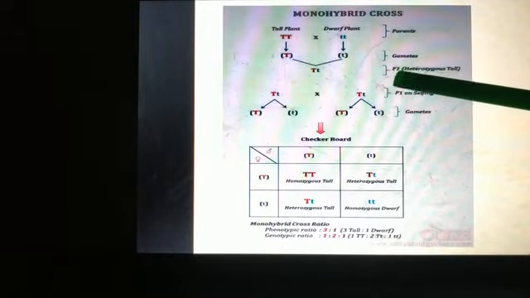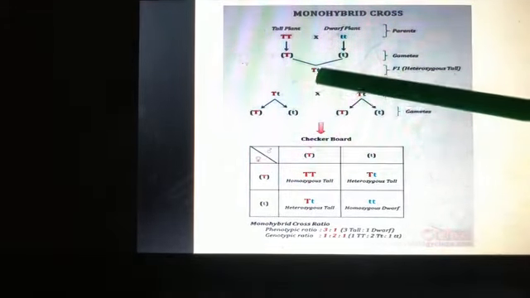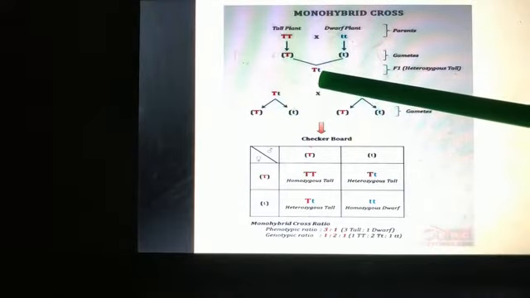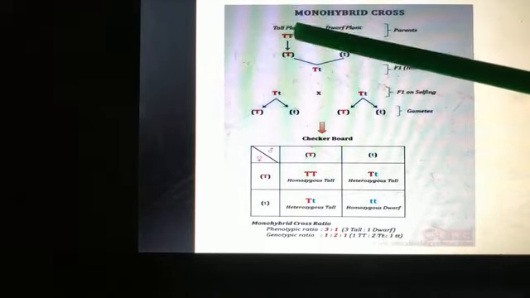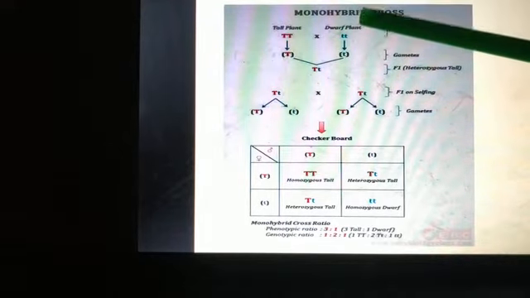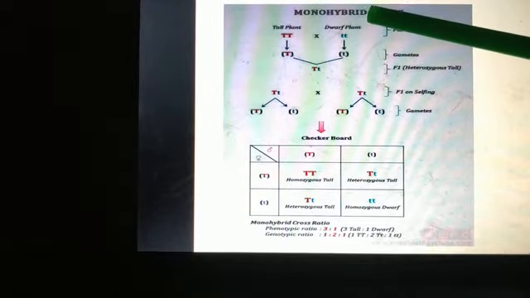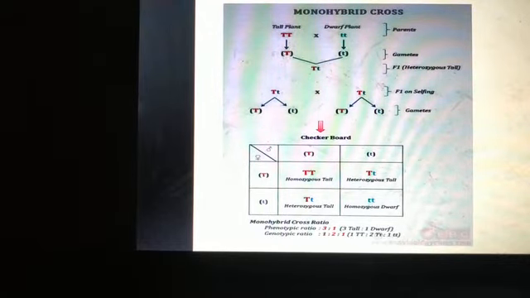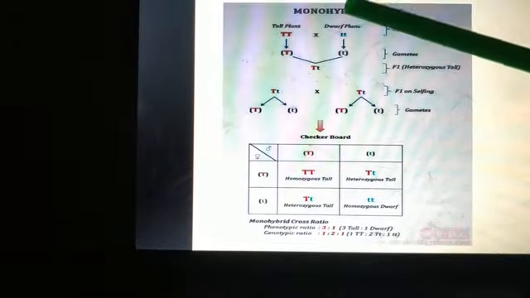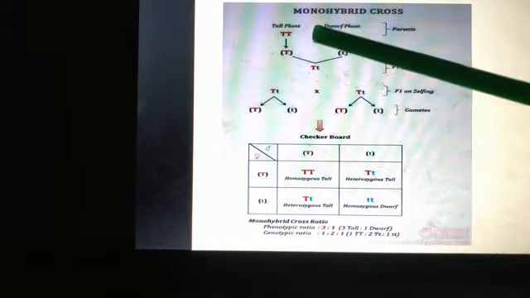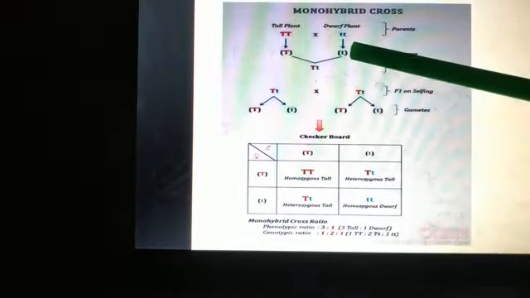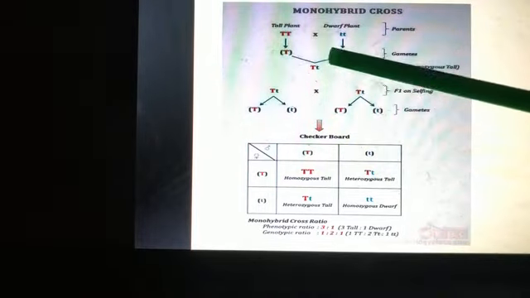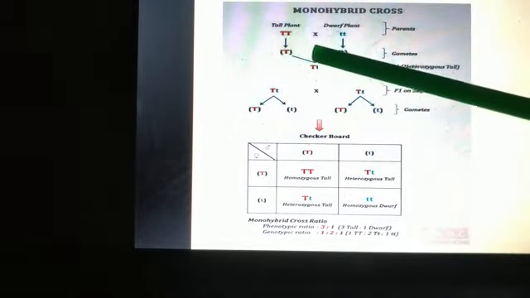This is our F1 generation. And here you need to remember, students, tall plant was dominant and dwarf plant was recessive. As I said, out of the two contrasting characters, one will be dominant and the other one will be recessive. And if a dominant character is fusing with a recessive, always the dominant character is expressed.